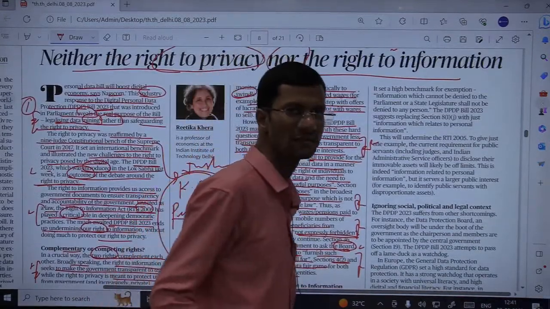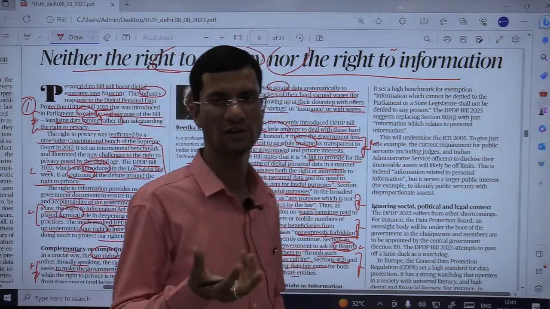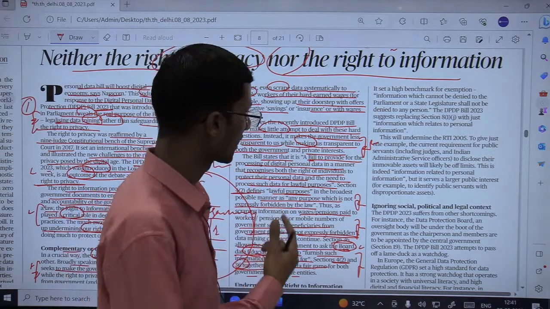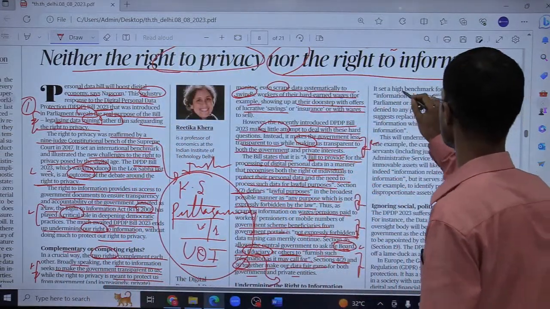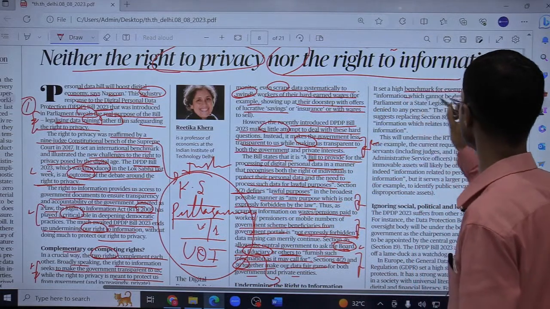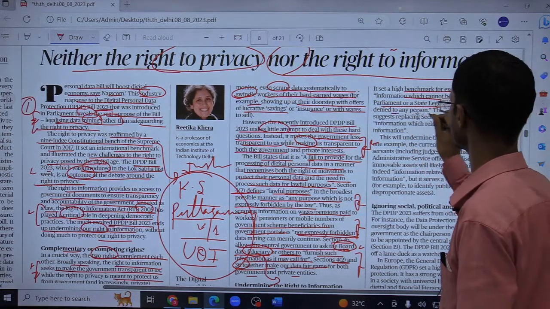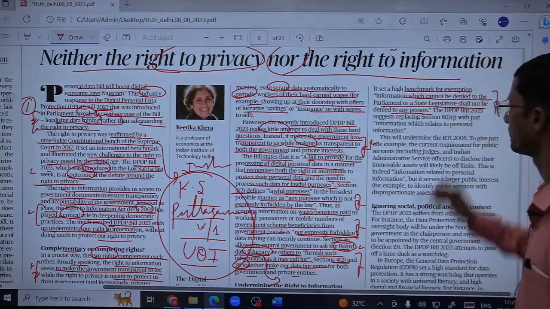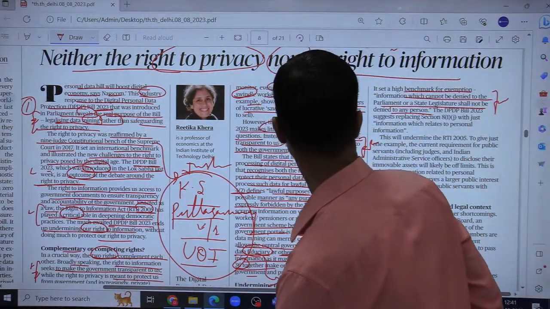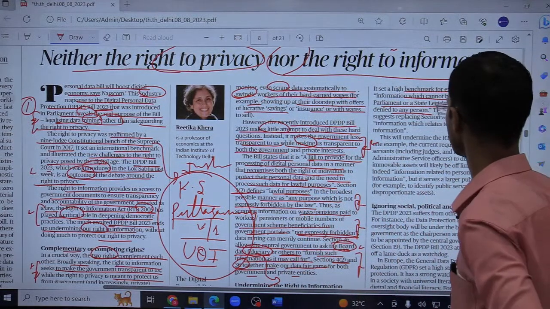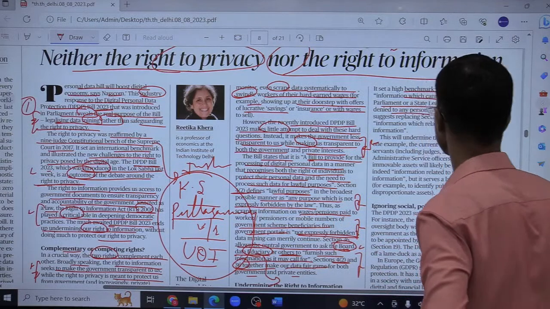So there is already a mechanism of exemption under this section 8 clause 1 subclause J under Right to Information Act 2005. So it sets a high benchmark for exemption. Information which cannot be denied to the parliament or state legislature shall not be denied to any person. It means कि जो information आप parliament को या legislature को दे सकते हो वही information जो है, that cannot be denied to any person. So वही आपको किसी और को भी, किसी आम बंदे को भी दिया जा सकता है.